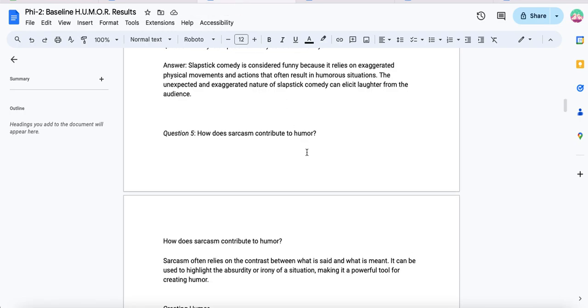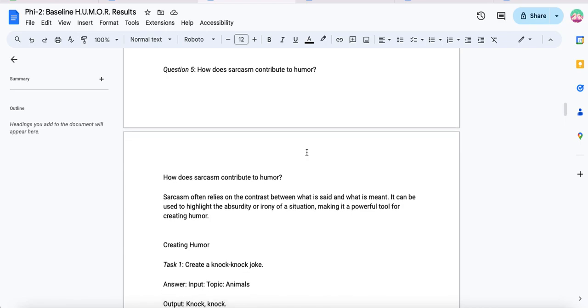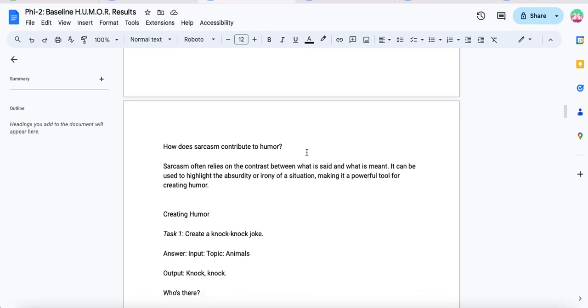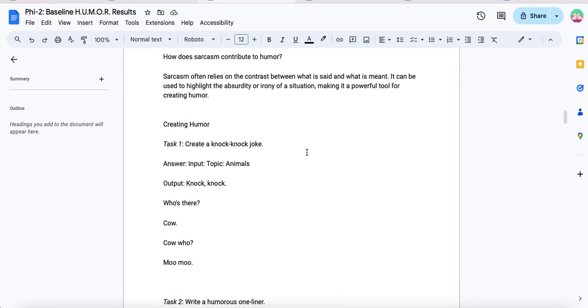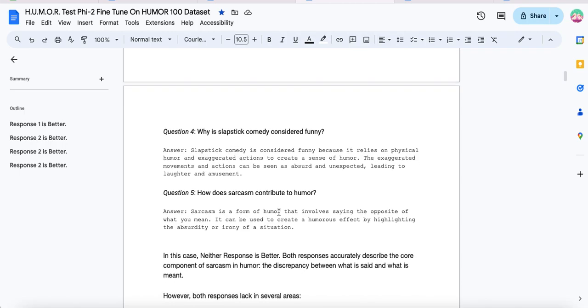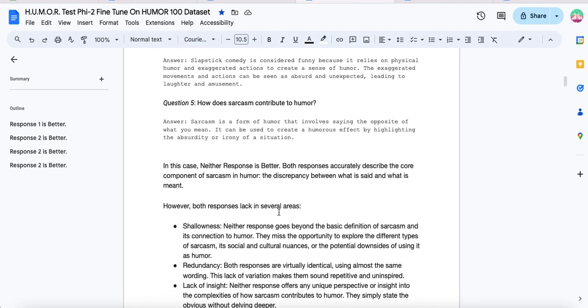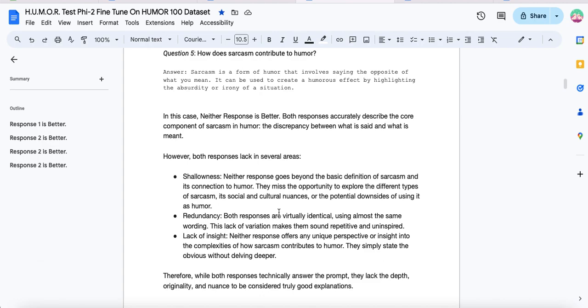And this is kind of where I want to start talking about this. So let's start diving into this, and we're getting close. Question 5, how does sarcasm contribute to humor? Sarcasm often relies on the contrast between what is said and what is meant. It can be used to highlight the absurdity or irony of a situation, making it a powerful tool for creating humor. The 100 model says, sarcasm is a form of humor that involves saying the opposite of what you mean. It can be used to create a humorous effect by highlighting the absurdity or irony of a situation.